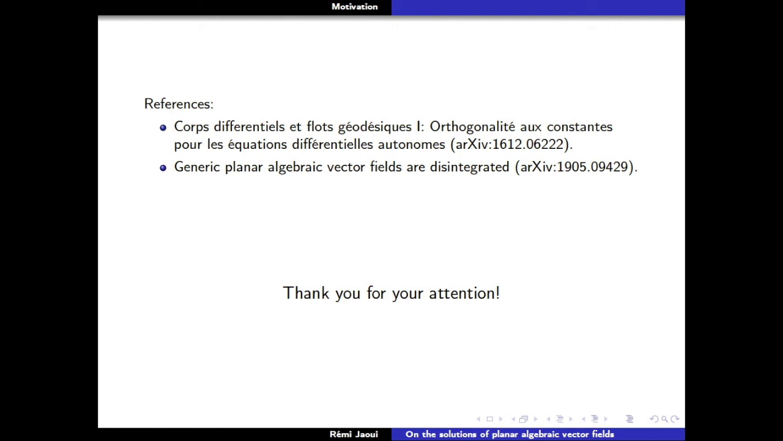Do you have questions for Remy? Can you tell us something about how the Lins Neto-Petrovski theorem is proven?